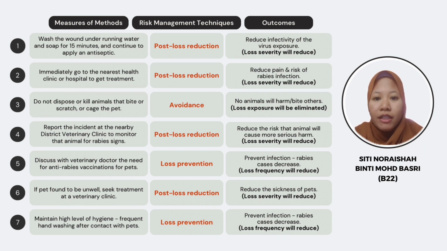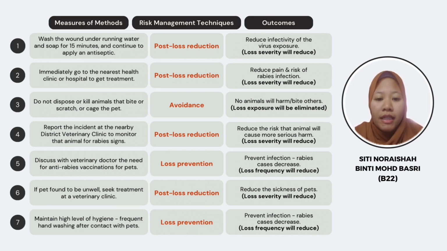Alright, so the second method is to immediately go to the nearest health clinic or hospital to get treatment. This is also related to the first step, which is when someone has been bitten by an animal, they need to wash their wound, then they need to go to the hospital immediately. This method is also under the post-loss reduction of risk management technique because they have already been bitten by the animal, right?